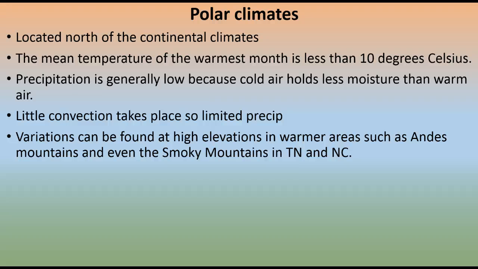You can find a variation of a polar climate at higher elevations in warmer areas, such as the Andes in South America. Even though it's closer to the equator, when you get way up in elevation, it kind of mimics a polar climate. And you can even see hints of this in the tops of the Smoky Mountains in Tennessee, North Carolina. You can go up to Clingmans Dome in April, 6,000 feet above sea level, and it can still be winter instead of spring, like it is down in Gatlinburg or Pigeon Forge.